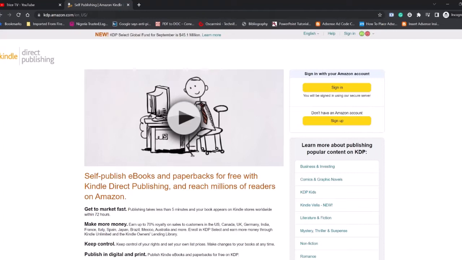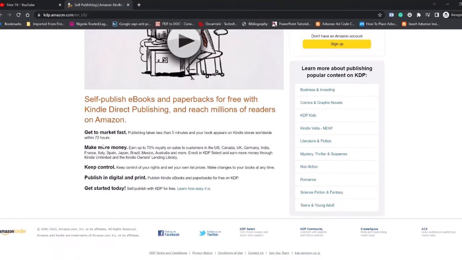Amazon KDP is a platform owned by Amazon where you can publish your books, your user guide PDF, or any creative things you think people need to read about. You can publish it there for people to buy and read. At the end of this series, you'll get a step-by-step guide on how to go about all this. You can access Amazon KDP by going to kdp.amazon.com. Once you are there, this is how it looks.